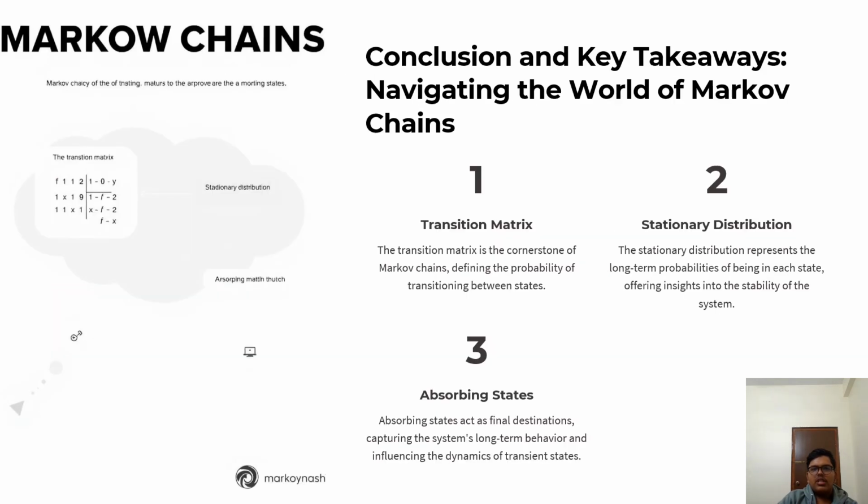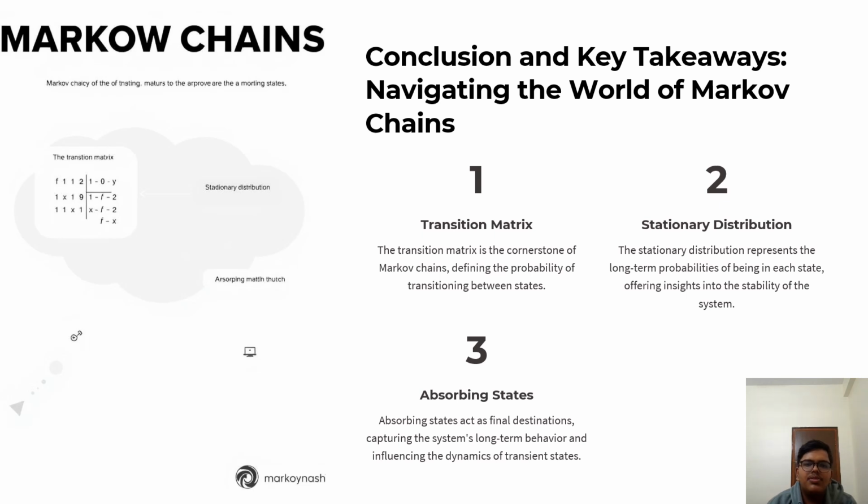Markov chain. Conclusion and key takeaways. Transition matrix. The transition matrix is a cornerstone of the Markov chain, defining the probability of transitioning between states. Second, stationary distribution. The stationary distribution represents the long-term probability of being in each state, offering insights into the stability of the system. Absorbing state. The absorbing state acts as a final destination, capturing the system's long-term behavior and influencing the dynamics of transition.